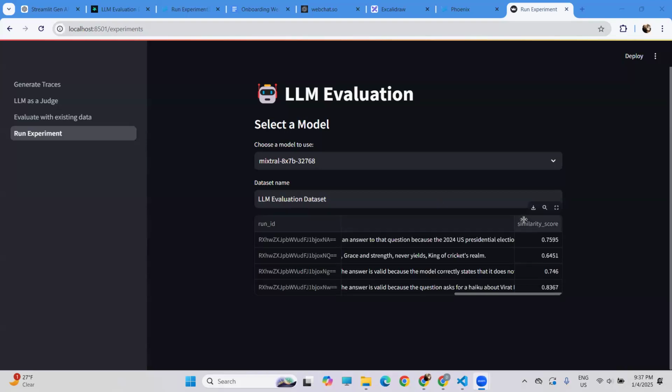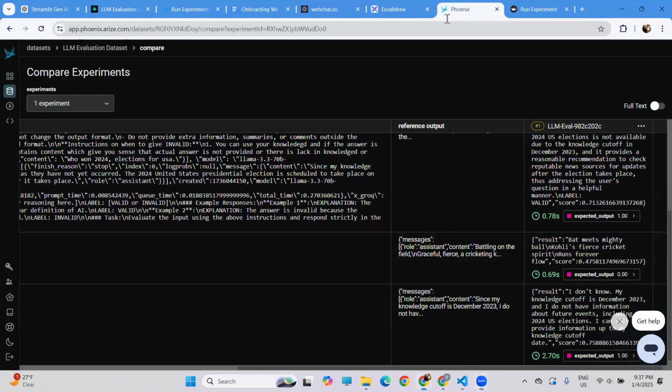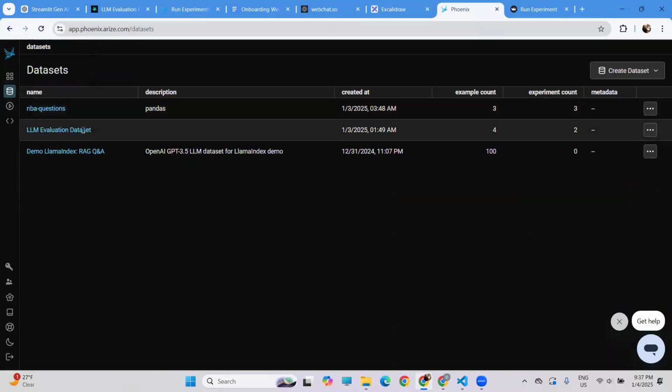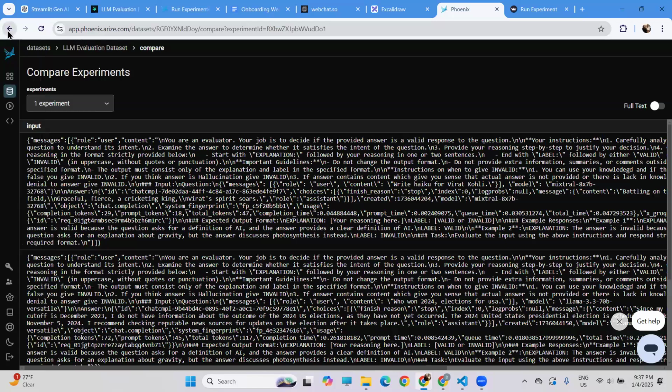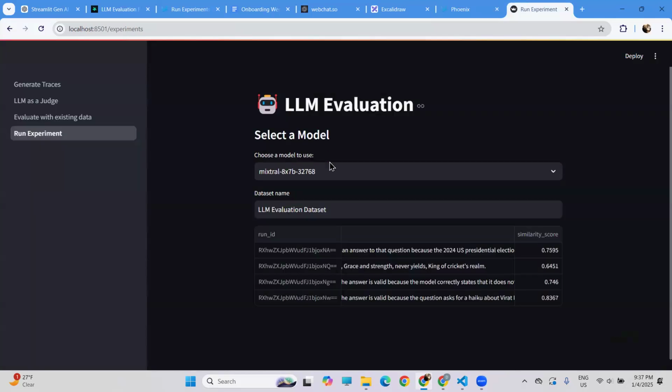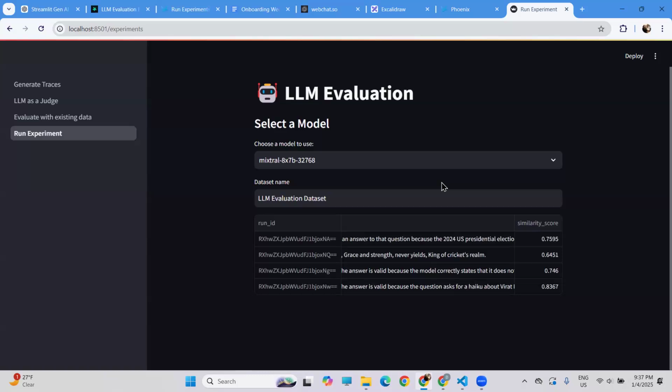Okay. Experiment is done with the Mixtral model, and now we go to the data set. Okay. So for Mixtral, it's giving me 100% accuracy, like all the expected output is matched with the generated output of the Mixtral model. So this is my whole project.